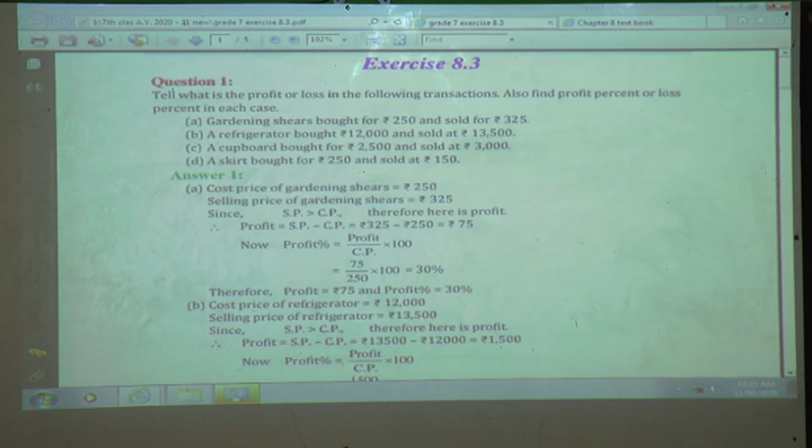By seeing this, you now know SP and CP, that is selling price and cost price. So in this way you can see the statement and find out whether it's a profit or loss. But here we have to find out a percent. It may be a profit percent or it may be a loss percent. So we will see an example and we will try to find out.